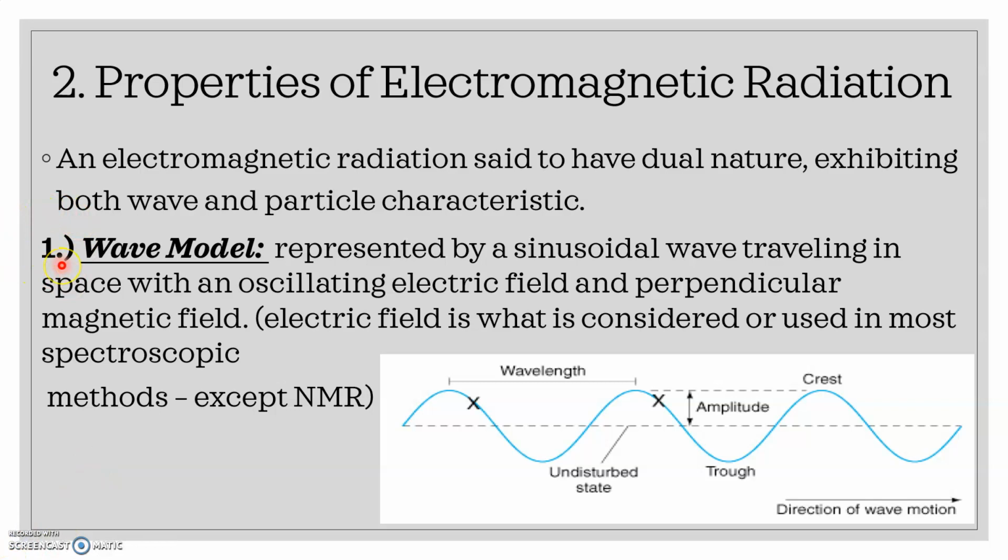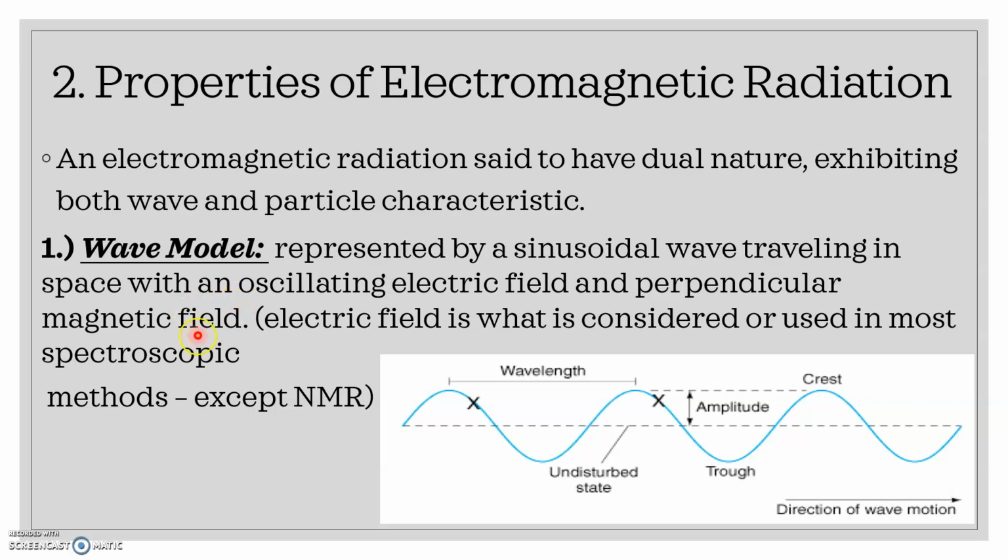First point is the wave properties of electromagnetic radiation, or it can also be called the wave model. See here, an electromagnetic radiation is an alternating electrical and associated magnetic force which is filled in space.